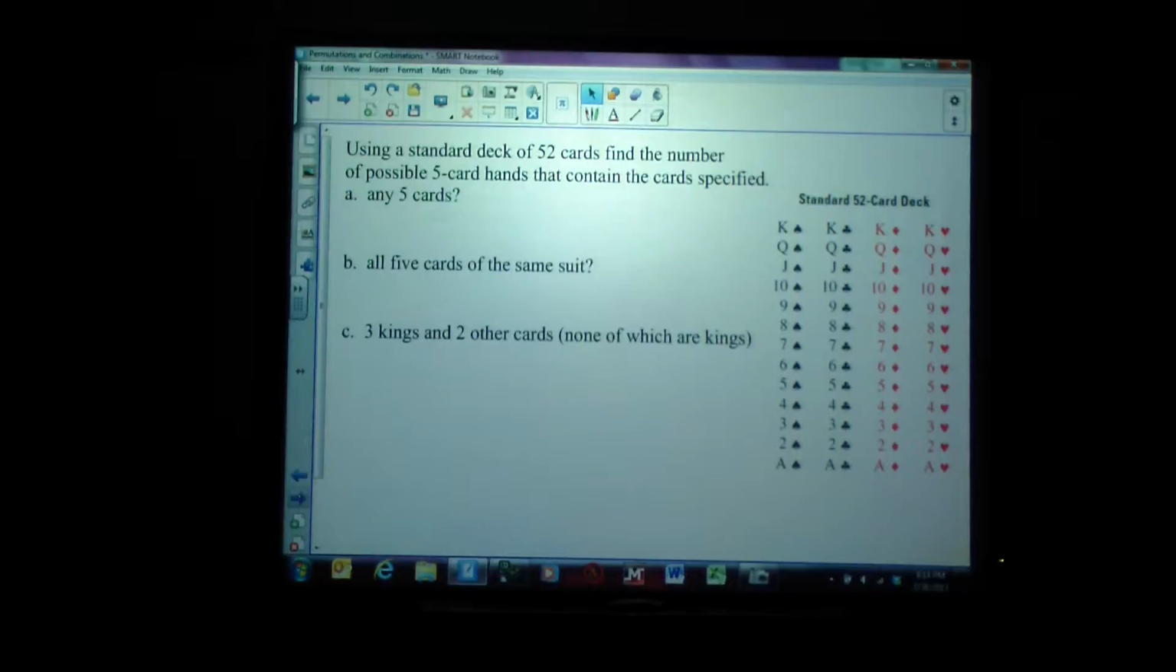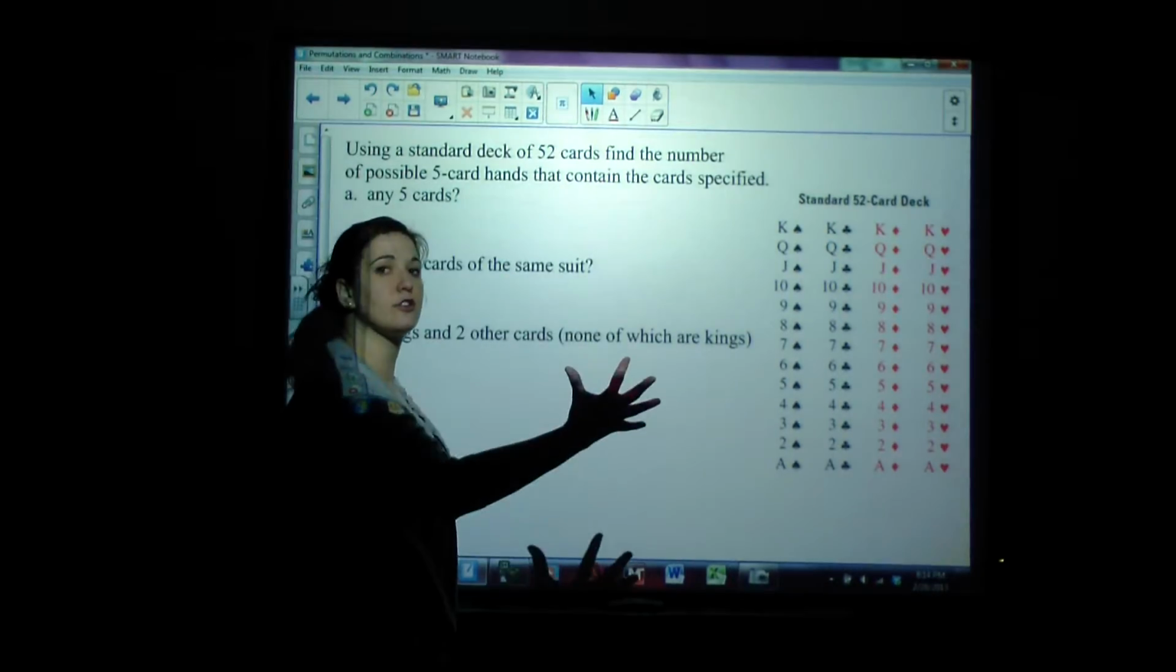Okay, moving on. Let's try some of these card ones. Cards are combinations because order does not matter. Okay, if there's a 52 card deck, and here's your deck of cards, there's 4 suits, 13 kinds. How many ways are there to be dealt any 5 cards? Well, how many total cards are there to choose from?